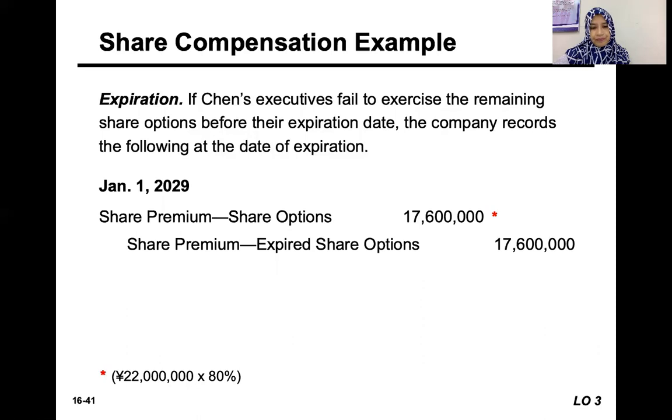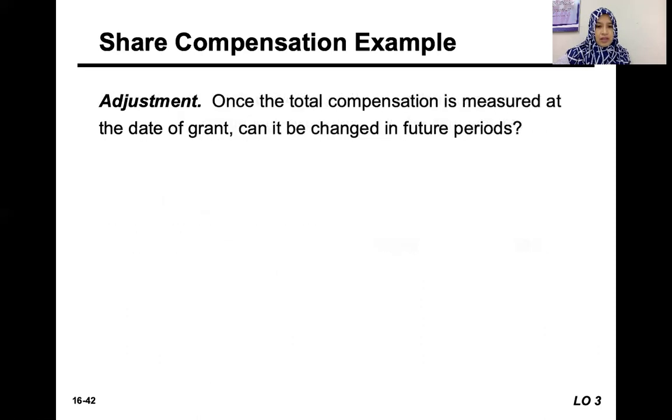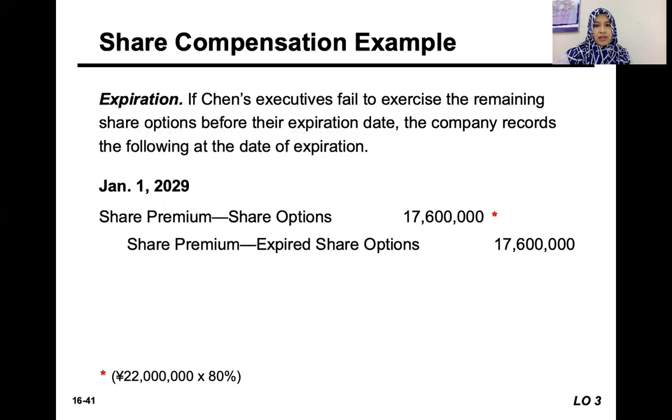Why is it 17,600,000? Because it is the total compensation expense multiplied by 80%, because 20% was already exercised in the previous period.